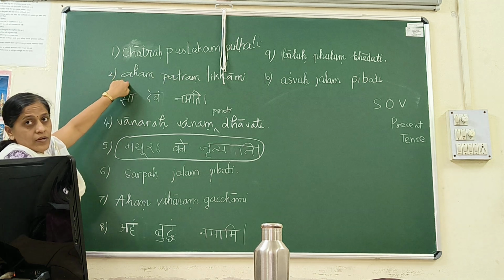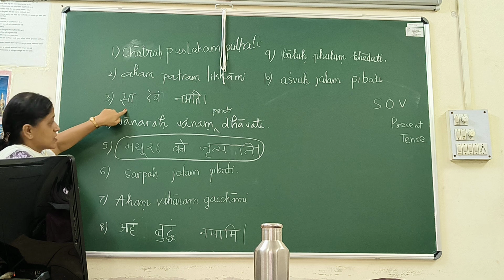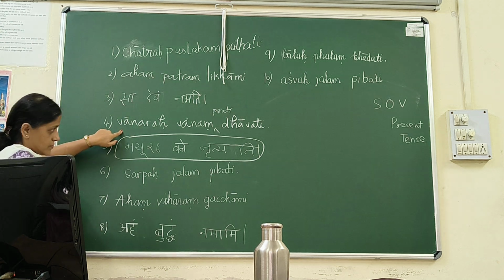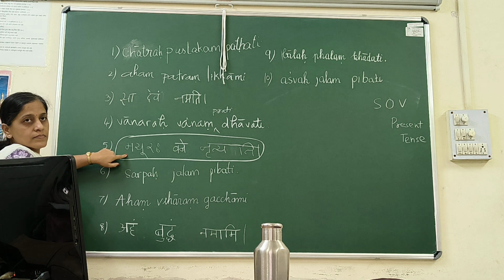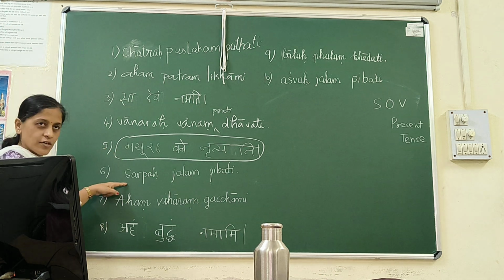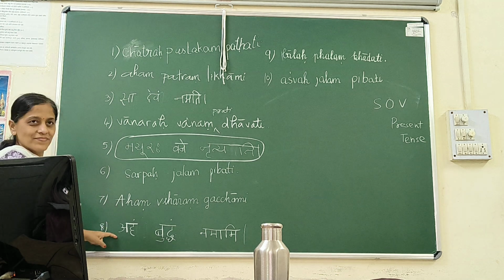Aham. Third person singular. Third person singular again. Third person singular again. First person singular.